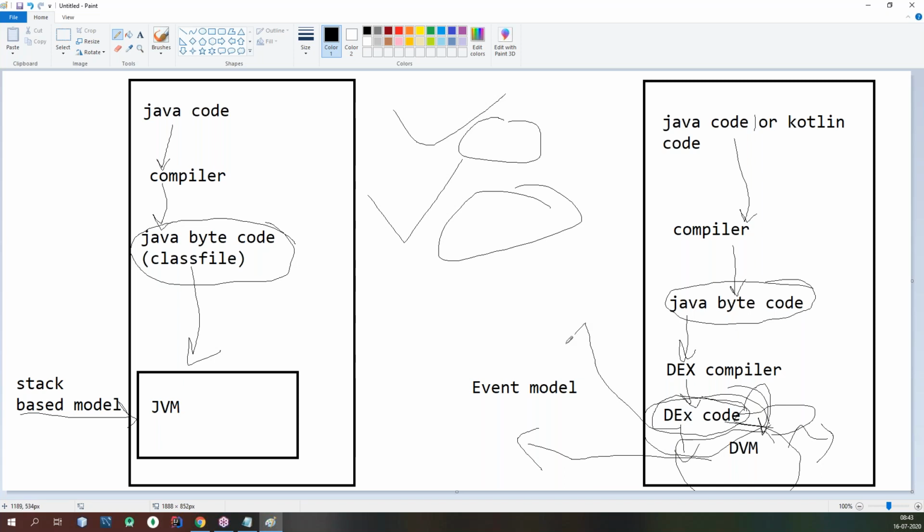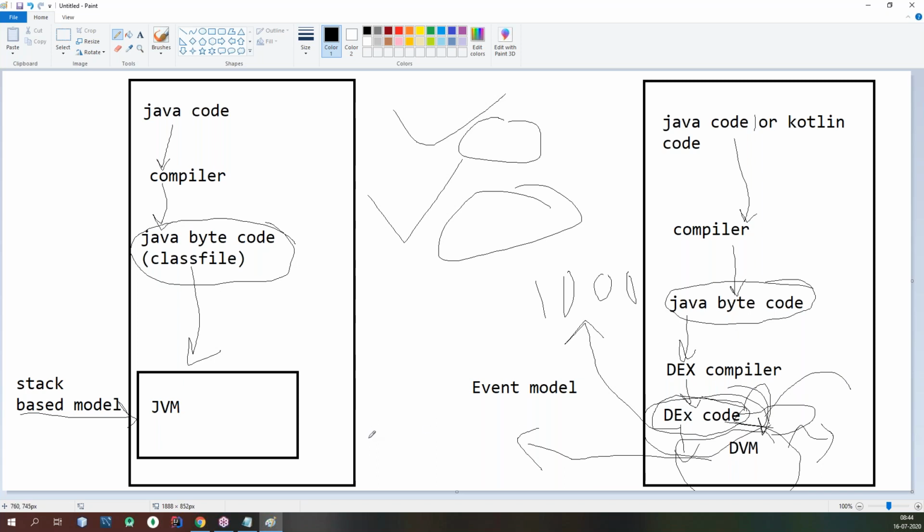Imagine this DEX code contains 1,000 lines. All these 1,000 lines are not converted into machine code instructions by the DVM. That's the beauty of the just-in-time compiler. Based on which method you call or which class you use, only that related code is converted into machine code instructions.